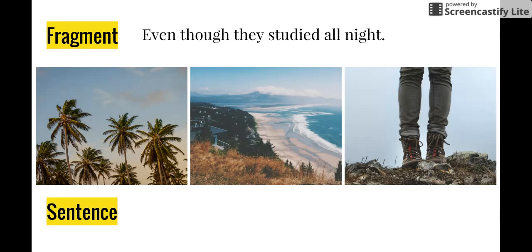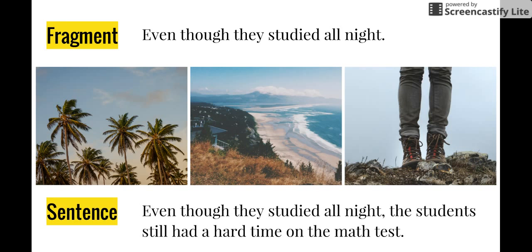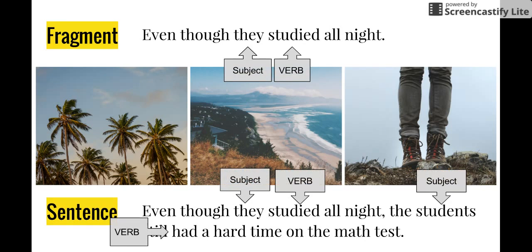Even though they studied all night. Now this is interesting because it does have a subject and a verb, but there's still something wrong with it. So let's make it into a complete sentence. Even though they studied all night, the students still had a hard time on the math test. So you'll notice there's a subject and verb in our fragment up above. The problem is it's not a complete thought. So we use that same fragment below and we add a complete thought to it, which also has a subject and verb. Even though they studied all night, the students still had a hard time on the math test.